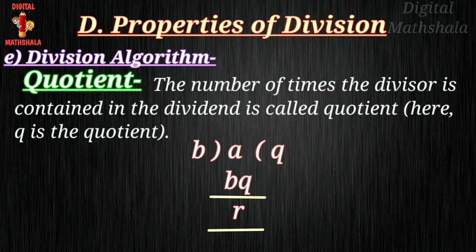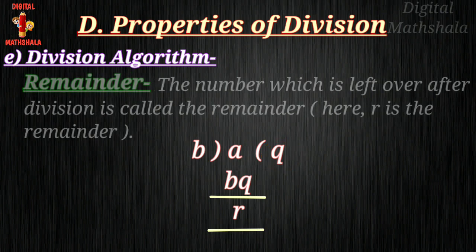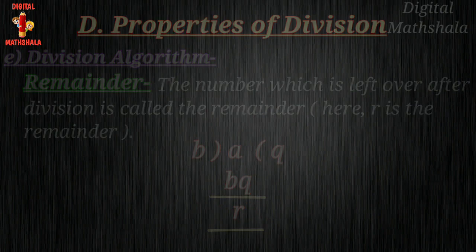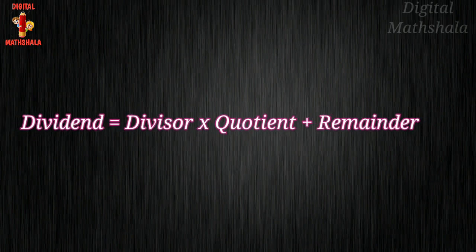Quotient: the number of times the divisor is contained in the dividend is called the quotient. Here Q is the quotient. Remainder: the number which is left over after division is called the remainder. Here R is the remainder. Using these terms, the division algorithm can be restated as dividend equals divisor multiplied by quotient plus remainder.